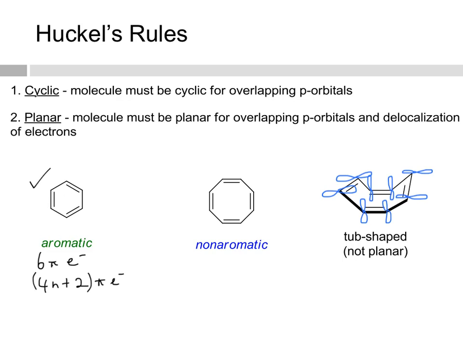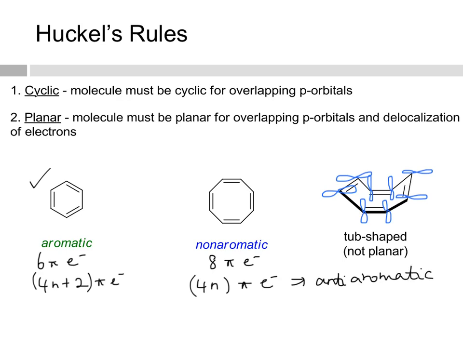Now let's look at this compound, and here we've got 8 pi electrons, and that follows the 4n pi electron rule. And so, if this molecule has 4n pi electrons, it is cyclic, planar, and completely conjugated. That would mean that it is anti-aromatic. But if it was anti-aromatic, that means it's unusually unstable.